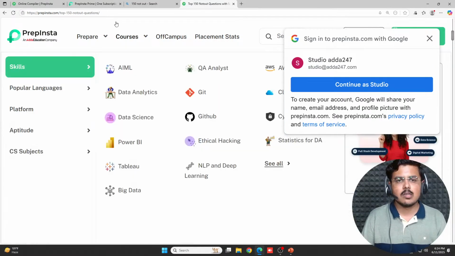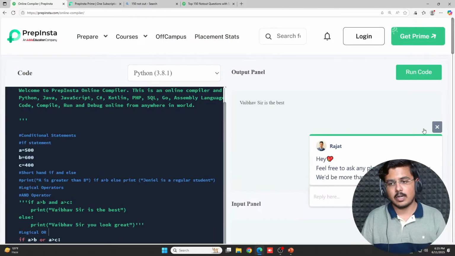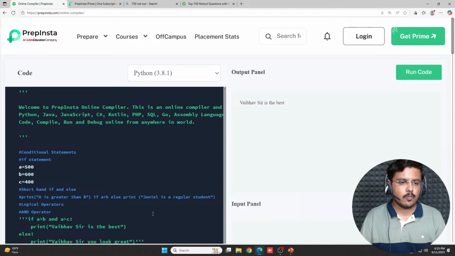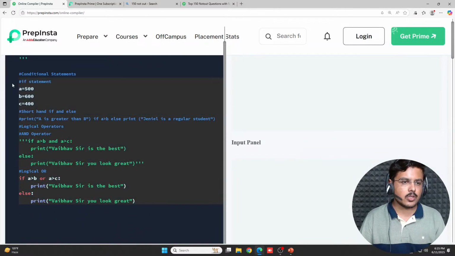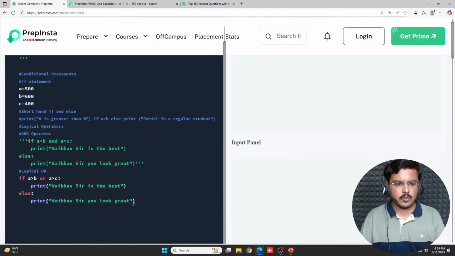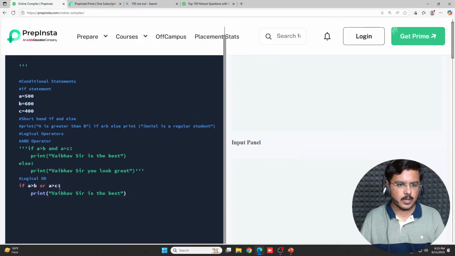But the point is, first of all, you need to have a good understanding of a language, then of DSA, and then we can move forward. So we have done if else, we have done logical AND and OR, and similarly NOT works. If I tell you about NOT, I would not write much, I'm a very lazy man, as I told you.